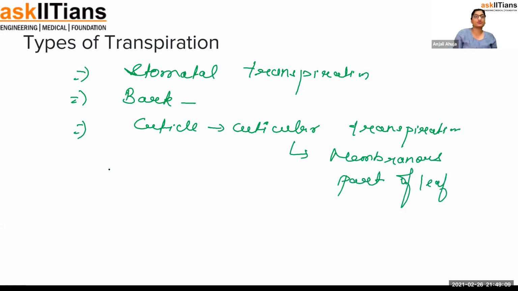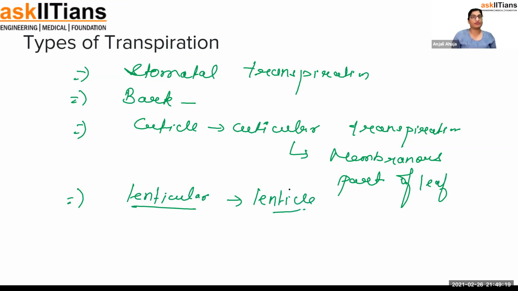Next one is lenticular transpiration. Lenticular transpiration means transpiration happening from the lenticels of the plant. Lenticels are present on the stem. On the stem, guys, you must have seen little pore-like structures.